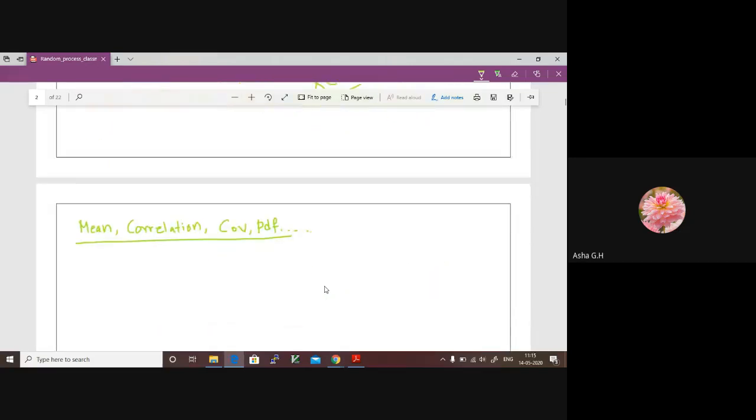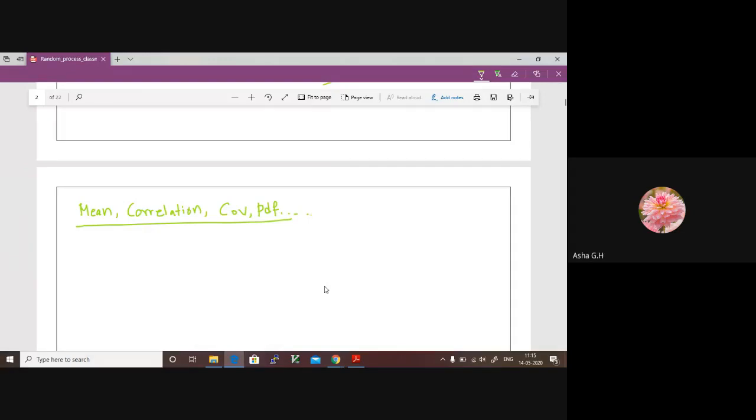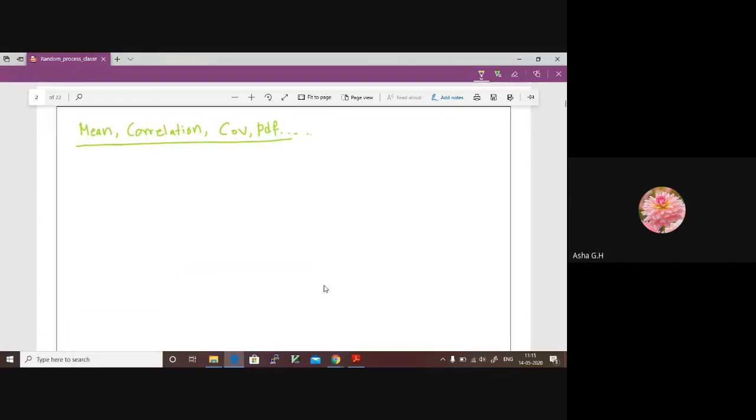So let us come to this now. Before we discuss the mean of a random process, in the previous discussion, when we wanted to find the mean of random variable x, also called the expectation of random variable x, how did we write it? We write it as minus infinity to plus infinity. This is the case when we have a continuous random variable.